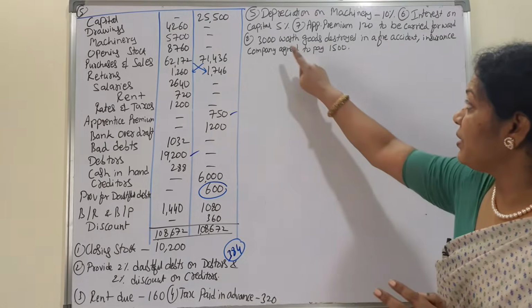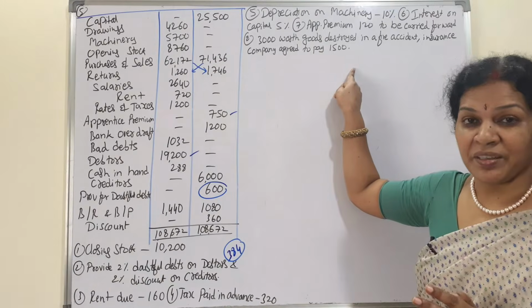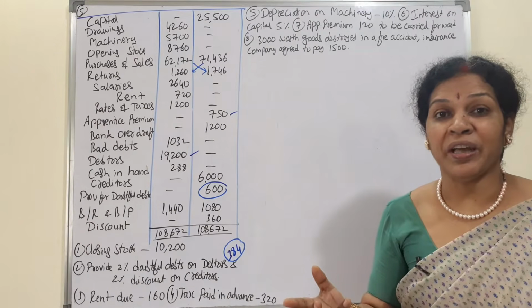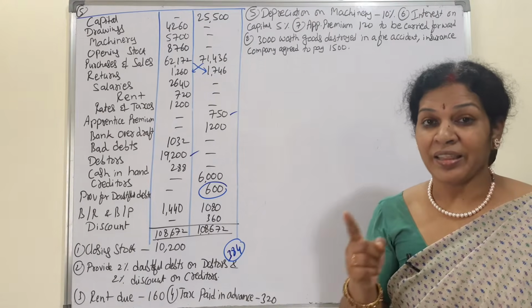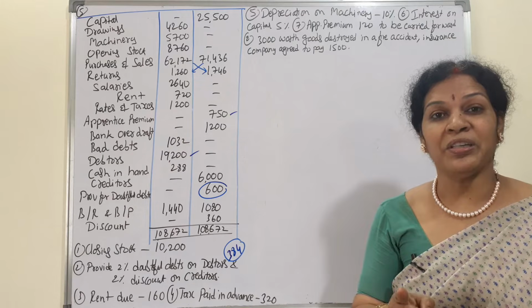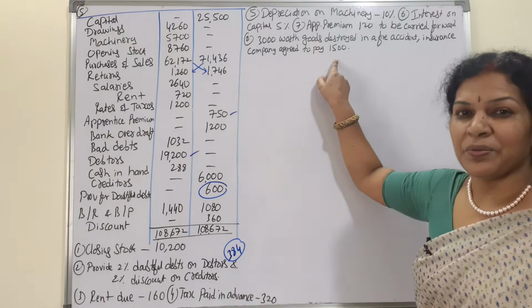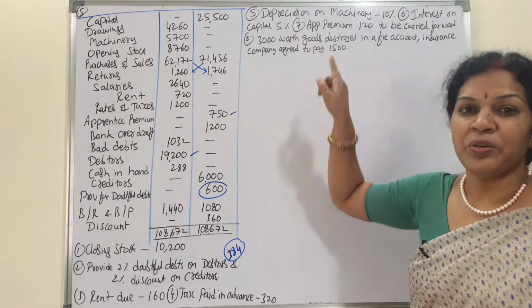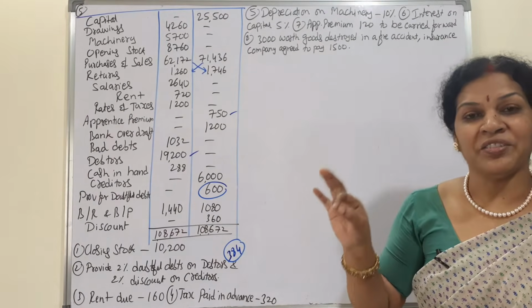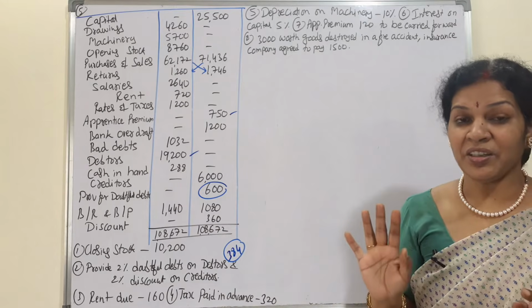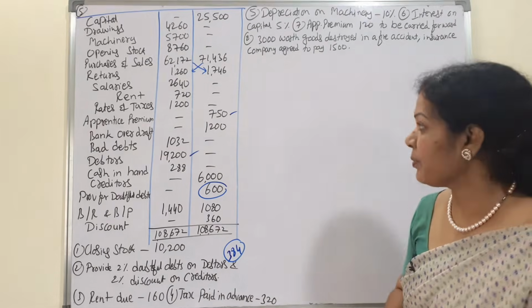Out of 3,000, 1,500 the company is paying. What about the rest of the 1,500? It's a loss, and that loss we are going to show in the P&L account debit side. And the company is giving us 1,500, so this we are going to show on the balance sheet asset side. So this is the treatment. Now we'll start the problem.